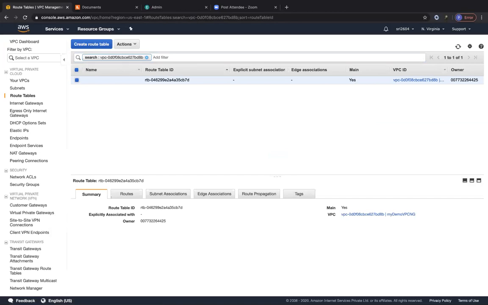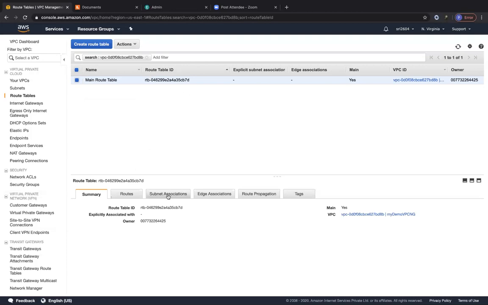To this route table, I'm going to associate my private subnet, and I'm going to associate my public subnet to a new route table that I create, which is called a custom route table. I'm just going to give a name here called main route table. How do you identify this is a main route table? Obviously, it's given main as yes here. This is how you identify whether this is a main route table for your VPC or not.